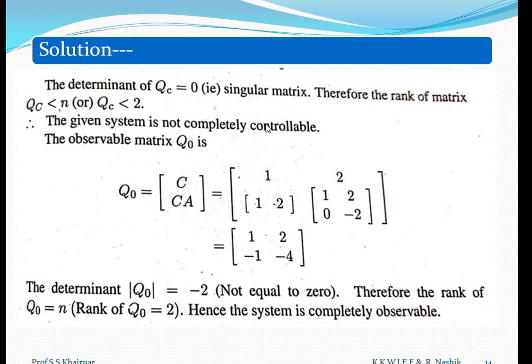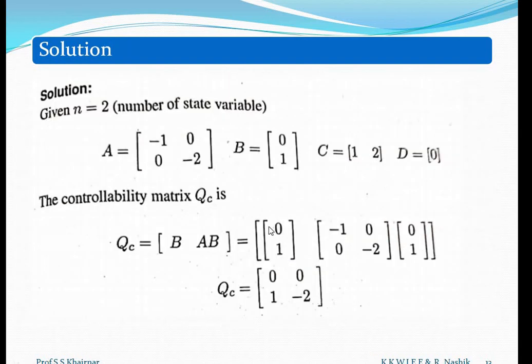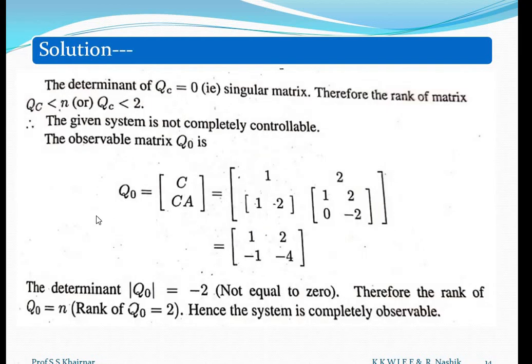But if a system is not completely controllable, it may be observable or it may not be observable. We will see it. The observability matrix QO is C and CA. So our C matrix is like this, and CA. So our QO will be 1, minus 1 and 2, minus 4. See, our C matrix is 1 and 2. We have to take its transpose. So this will be the matrix 1, minus 1 and 2, minus 4.